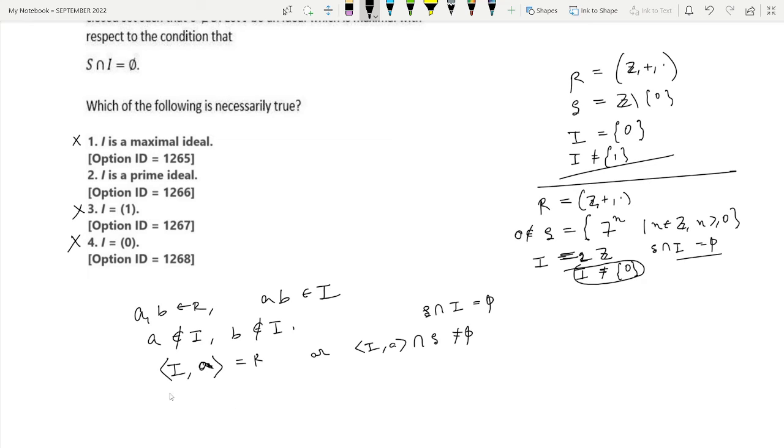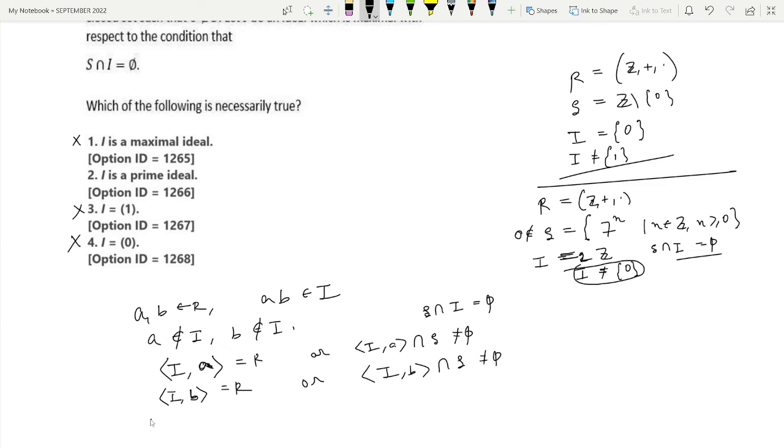Similarly, since B does not belong to I, this is the ideal which properly contains I. So this ideal is either equal to R, or this intersection should be non-empty. If I is only a maximal ideal, then this should be R and this should be R. But since here we are satisfying some condition, this also should happen.